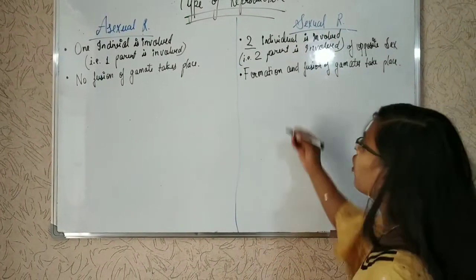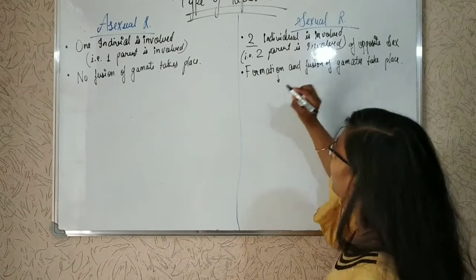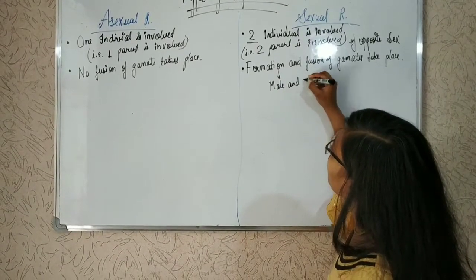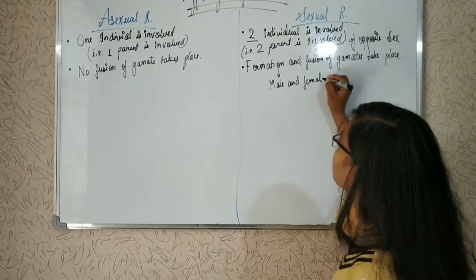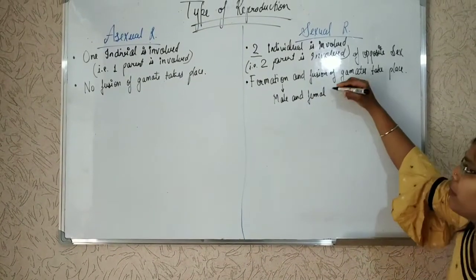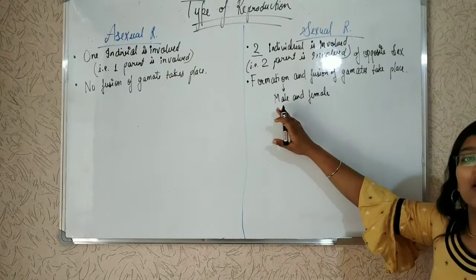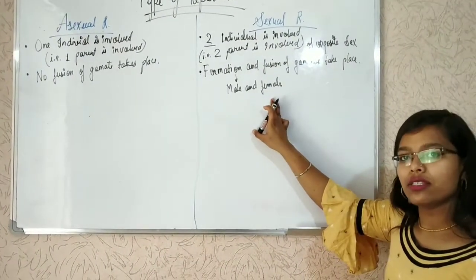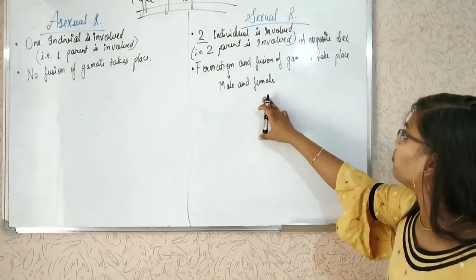Formation means gametes are formed from male and female, that is male gamete and female gamete. In male we have sperm and in female it is ovum or egg.